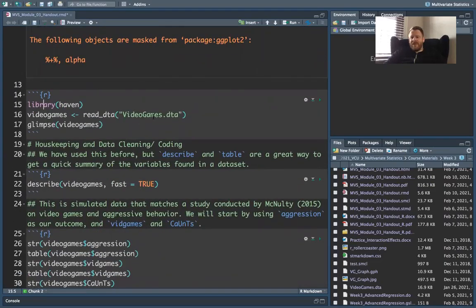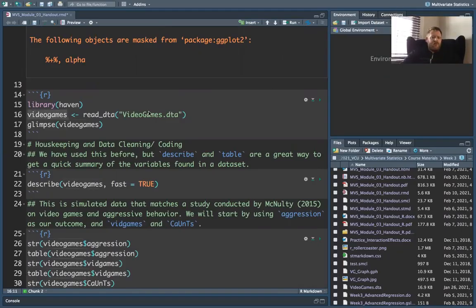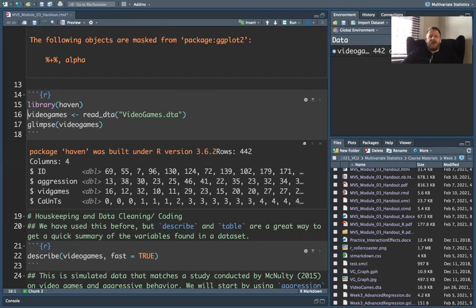We're going to use the dataset videogames.dta, and that's a Stata file. So we need to use the haven package. And so I've got library(haven). I'm going to create a new object called videogames. And I'm going to load that in using the read_dta function, which comes from the haven package. And once that's loaded in, I'm going to use the glimpse function to get a look at that.